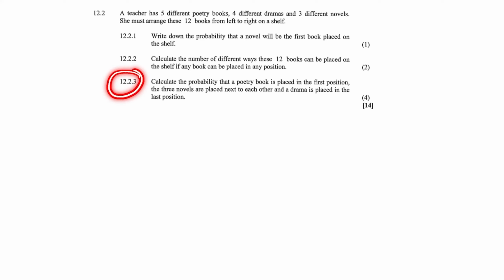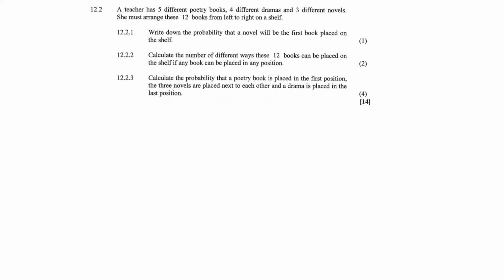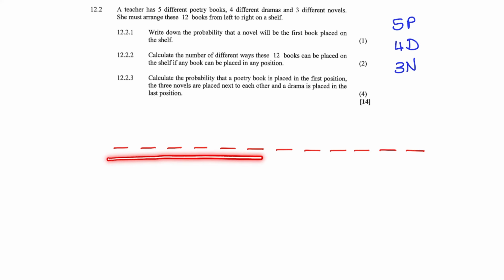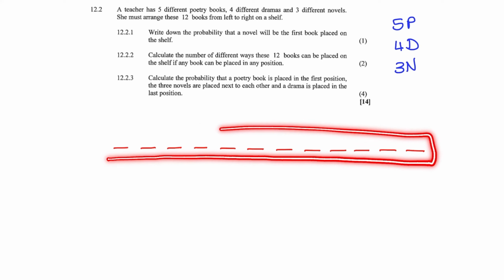And the last question is, calculate the probability that a poetry book is placed in the first position, the 3 novels are placed next to each other, and a drama is placed in the last position. So from the information given, we have 5 poetry books, 4 dramas, and 3 novels. So here I've drawn out the 12 possible positions of the 12 books.